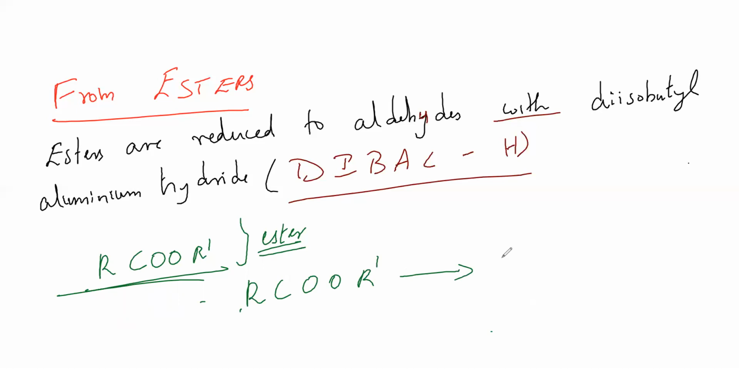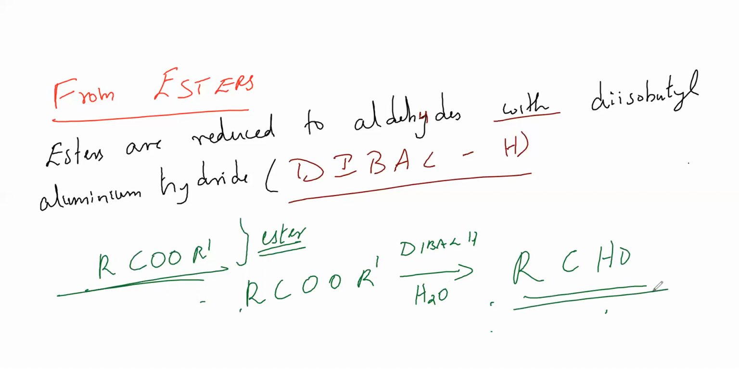This in presence of DIBAL-H, and then water, will give me an aldehyde. So RCHO it will give me. Copy down this thing: RCOOR dash with DIBAL-H, diisobutyl aluminum hydride, and then water will give me RCHO. So this R dash won't be there. RCOOR dash is the correct thing.